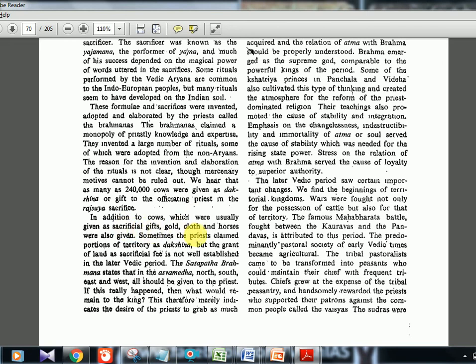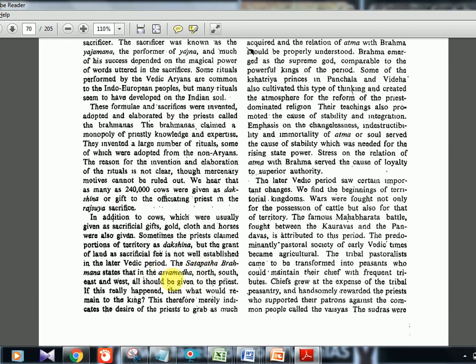Then sacrificial gifts: gold, cloth. So they started receiving almost everything as gifts. In the earlier time, you remember, it was only cattle and women slaves, but now almost everything is collected as Dakshina. Again, the Satapatha Brahmana is mentioned. In this chapter you saw two Brahmanas, Satapatha Brahmana and Aitareya Brahmana. Try to recollect what they are.